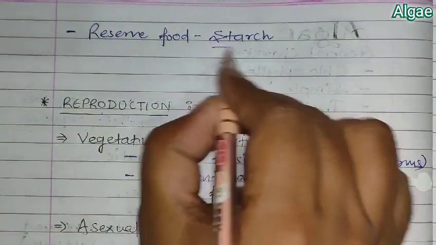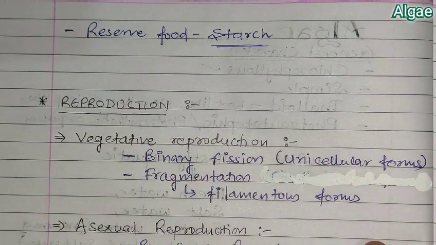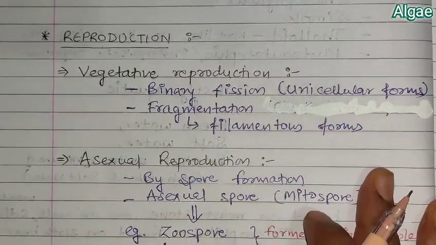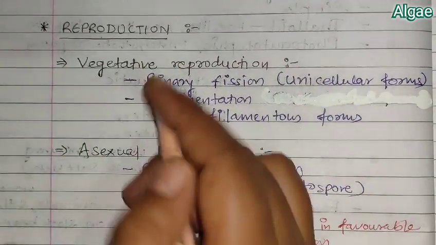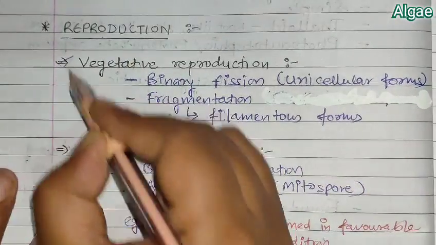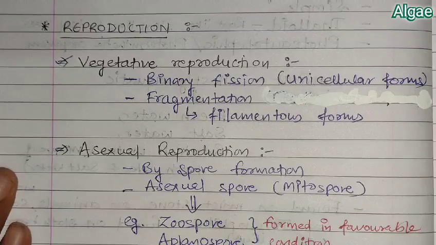When we talk about reserve food, it is starch in case of algae. Okay, so these are some of the general characteristics. Now we come to the reproductive characters. In reproduction, there are three types: vegetative reproduction, asexual and sexual.